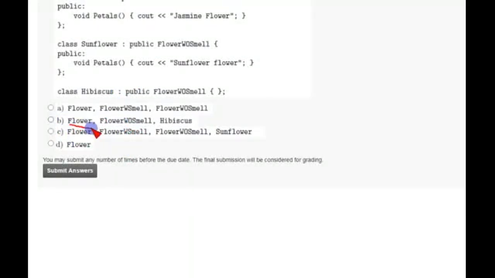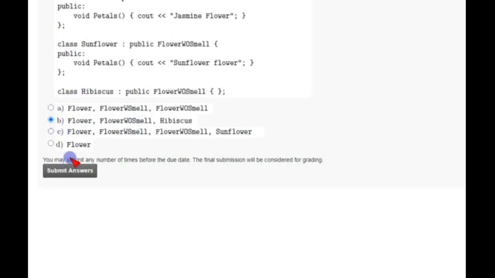Friends, there is slight ambiguity between option B and option D, but I am going with option B. If we consider empty classes also as abstract classes, option B can be correct, or otherwise it should be option D. So we are considering empty classes as abstract classes and continuing with option B.